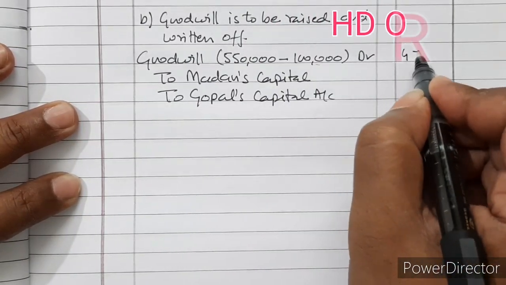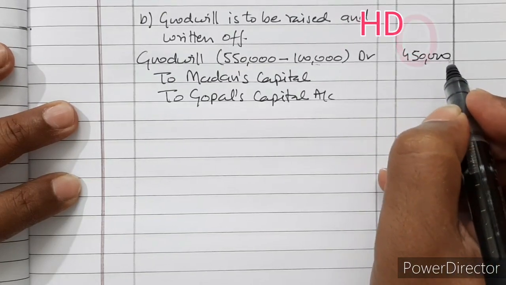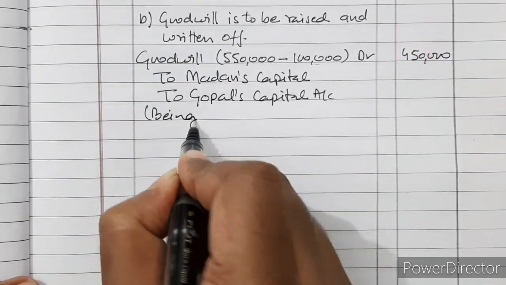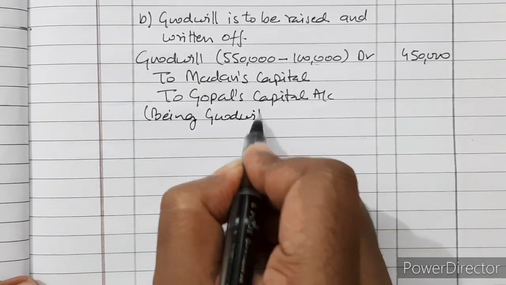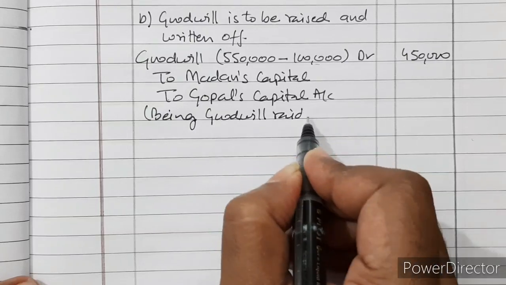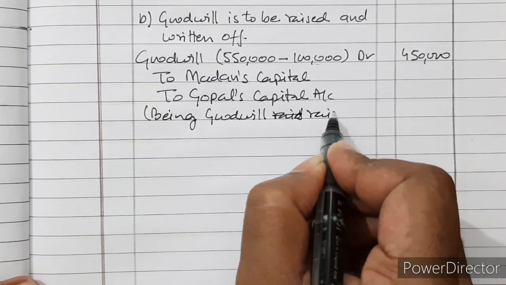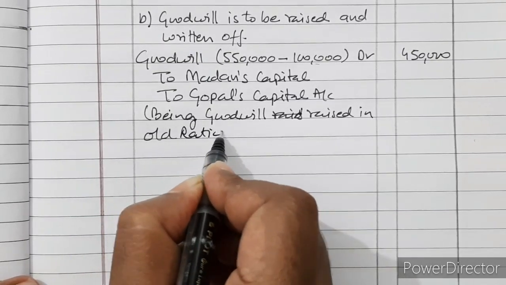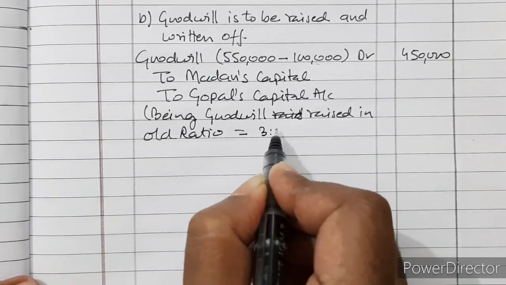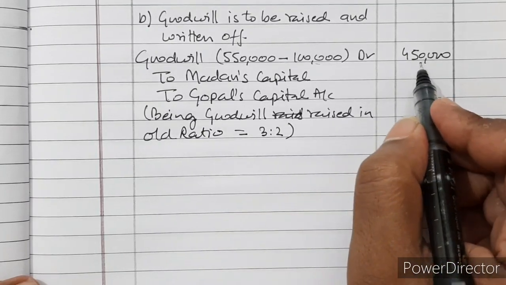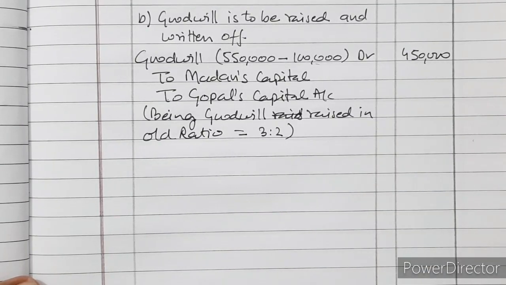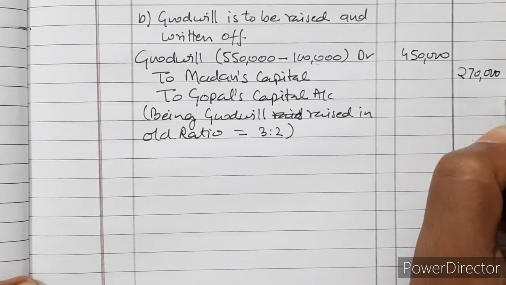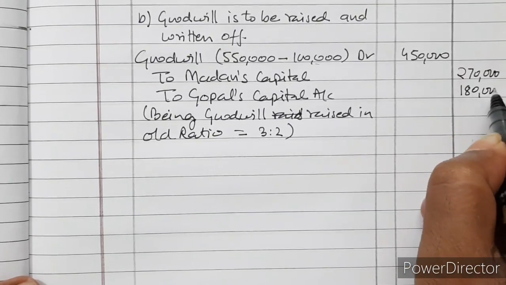So it will be 4,50,000 in old ratio. Old ratio is 3:2. Being goodwill raised in old ratio, that is equal to 3:2. So divided by 5, 90,000 into 3, it is 2,70,000, and 90,000 into 2, it is 1,80,000.